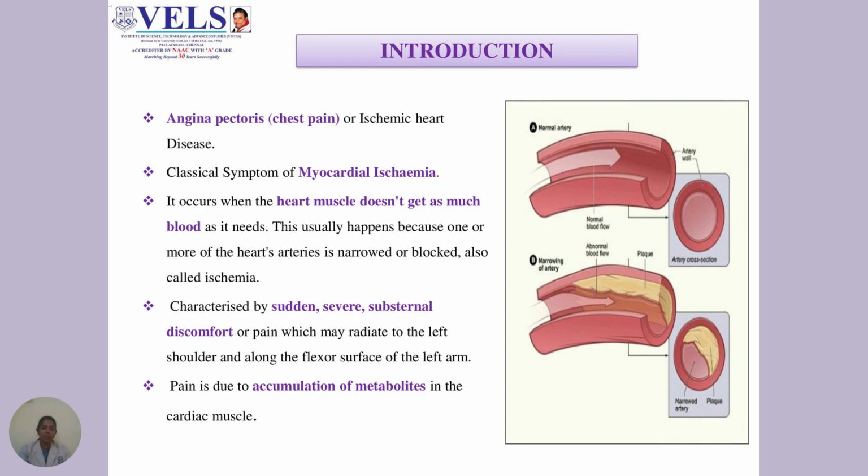Introduction. Angina pectoris is also called chest pain or ischemic heart disease. It is the classical symptom of myocardial ischemia. It occurs when the heart muscle doesn't get as much blood as it needs. This usually happens because one or more of the heart arteries is narrowed or blocked, which is also called ischemia. It is characterized by sudden, severe, substernal discomfort or pain, which may radiate to the left shoulder and along the flexor surface of the left arm. The pain is mainly due to accumulation of metabolites in the cardiac muscle.